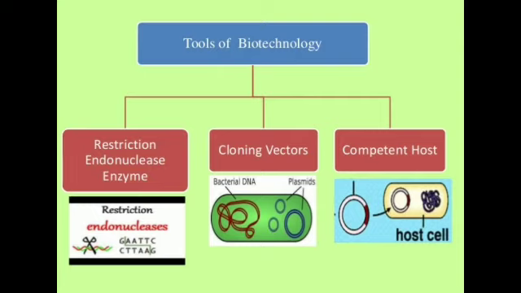Next is ligase. In enzymes there are two types: first is restriction enzymes and the other is ligase. So what is the function of ligase? It joins the fragments together to give a new structure, and that is known as recombinant DNA.